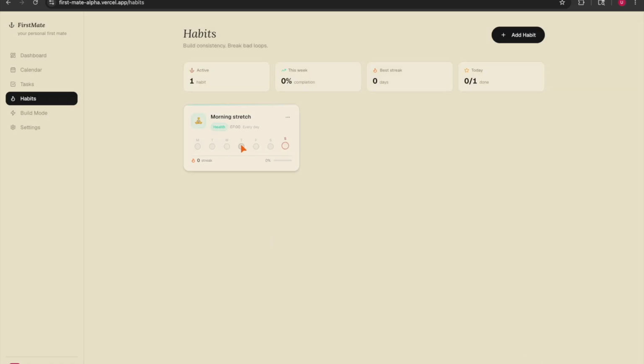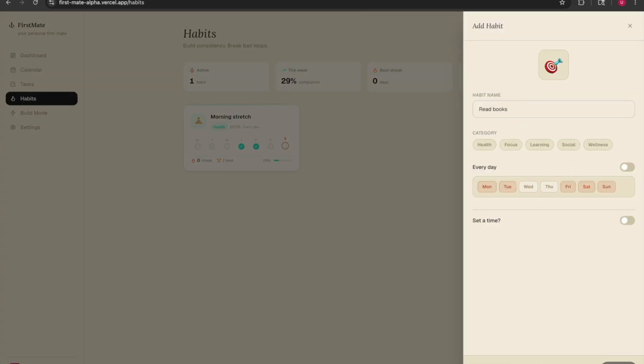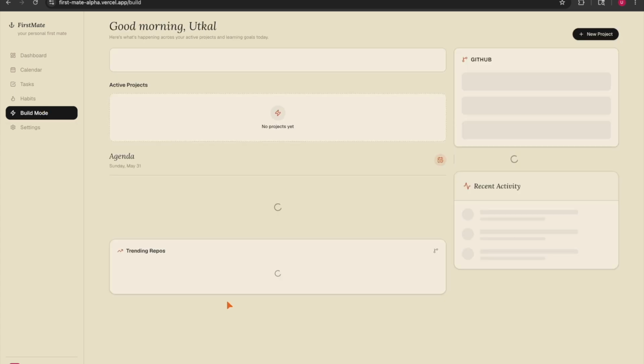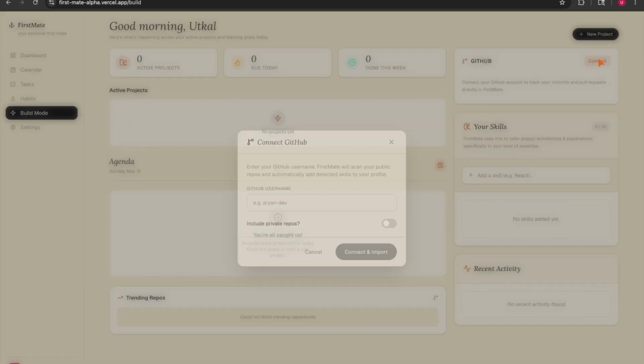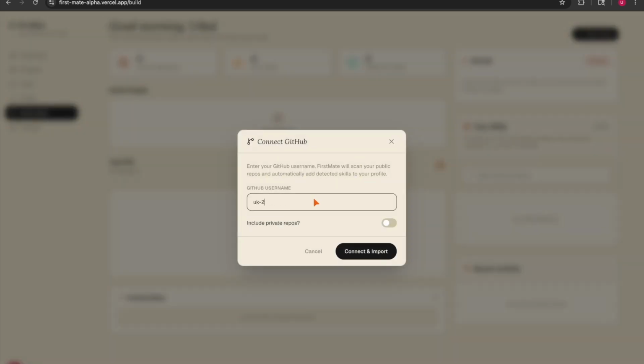Then this is a habit, a basic feature that people can use to create a habit. Then our main feature, build mode, where developers and creators can give their ideas, and FirstMate will help them curate an executable plan.